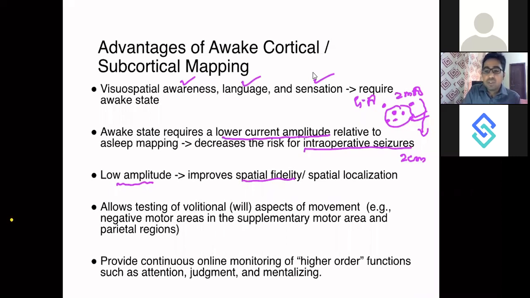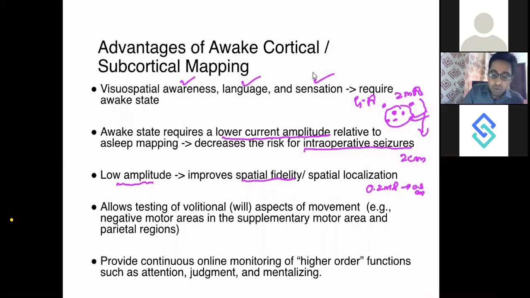is. So what happens in awake surgery is that you are able to stimulate with, let's say, 0.2 milliampere current. So 0.2 milliampere current will tell you that the particular area which can create deficit is within 0.2 centimeters of the particular stimulation.